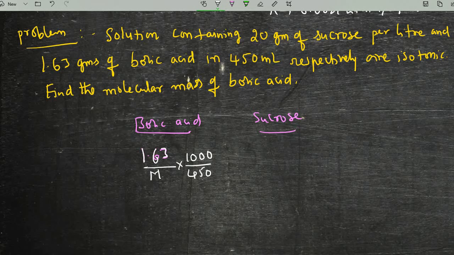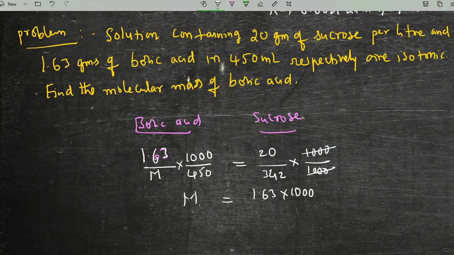Whereas for sucrose, the mass is 20 grams, the molecular weight of sucrose is 342, and it is present in 1 liter, so 1000 by 1000 gets cancelled. Then M, the required molecular weight of boric acid, is equal to 1.63 into 1000 into 342 divided by 450 into 20.